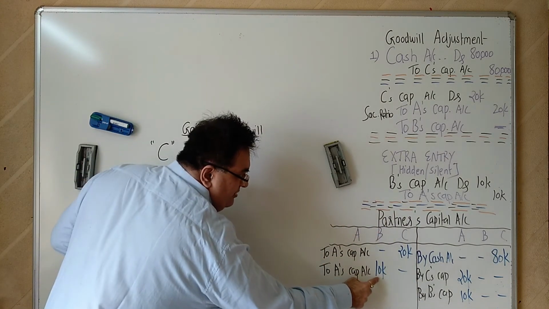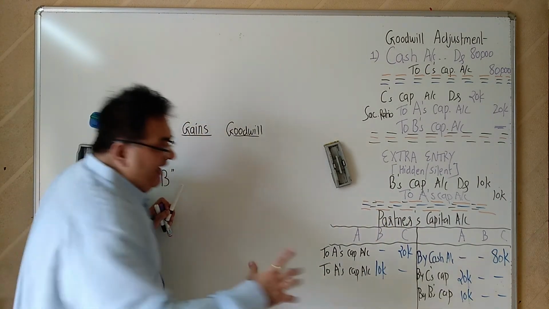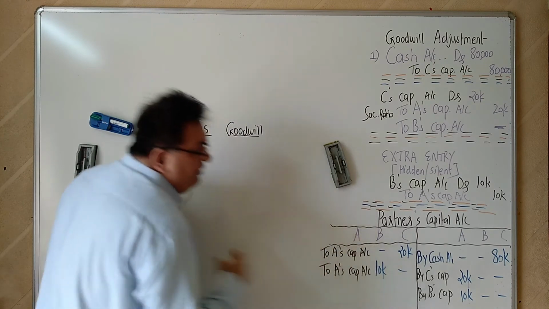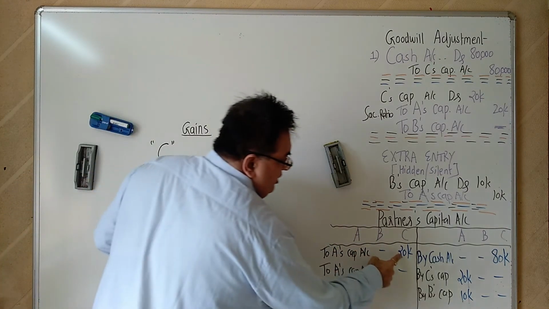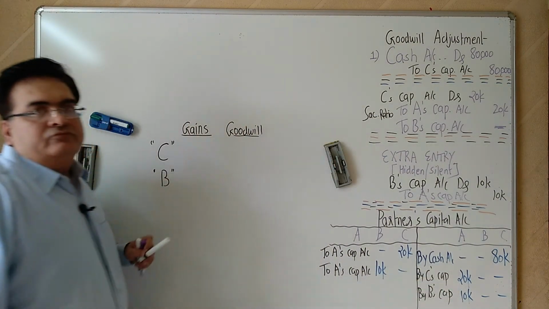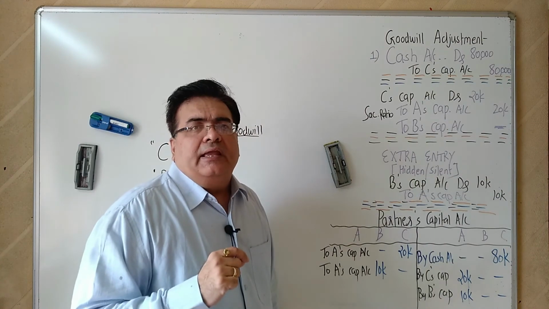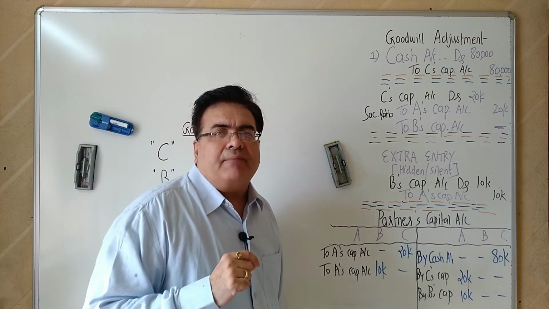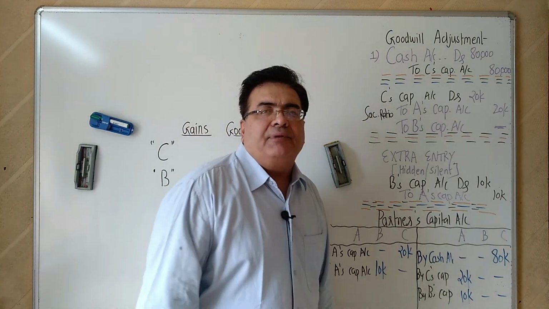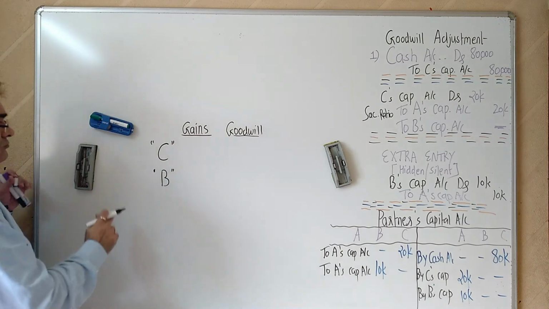We are taking away 10,000 from B because B is a gaining partner. So gaining partner's account is debited. Debit means you are taking away and transferring it to the sacrificing partner A. Correct? Remember this journal entry: gaining partner's capital account debit to sacrificing partner's capital account.